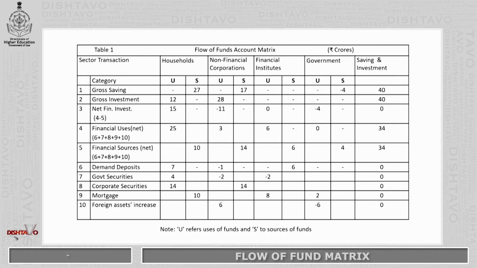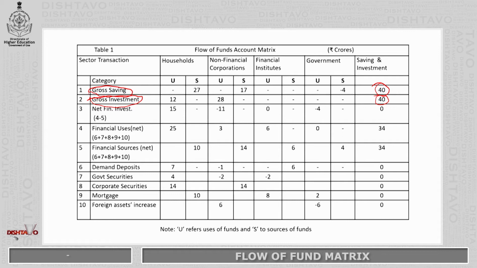In this table, we have the rows and the columns. When we look at row number 1, there the gross savings in the economy are equal to the gross investment, that is a total of rupees 40 crores, total rupees 40 crores. This is the flow of funds matrix, as I told you. It is something like the balance sheet of the economy, as far as the income and expenditure, or the savings and investment, or the sources and the uses are concerned.